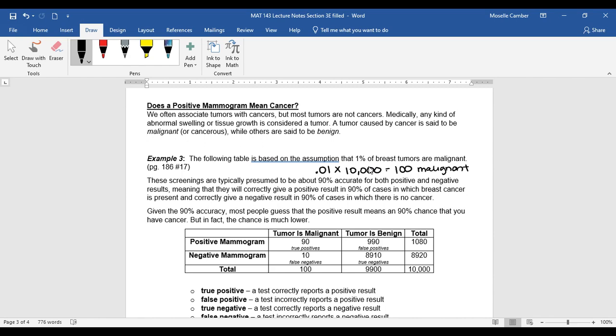These numbers here just come from adding up these. So the total number of positive mammograms in these 10,000 people are the 90 plus 990, which is 1080. So out of the total 10,000 cases, 1080 of them give a positive mammogram and 8920 will give a negative mammogram. And so we have these terms here: true positive, meaning that it gives you positive and it's true that it is malignant; true negative, meaning that it is negative and it actually is benign; false positive means it says it's positive, it says it's cancer, but it's not. This one is negative, it says it's not cancer, but it really is.